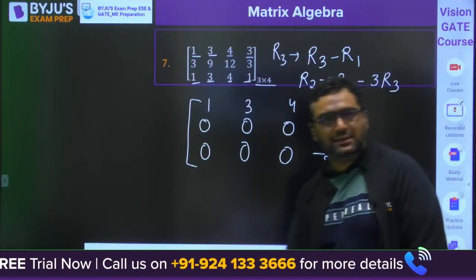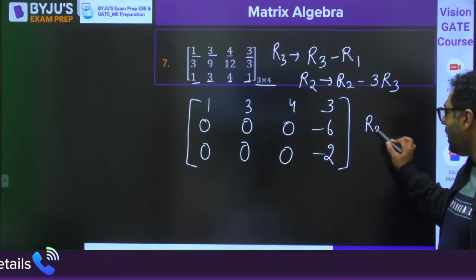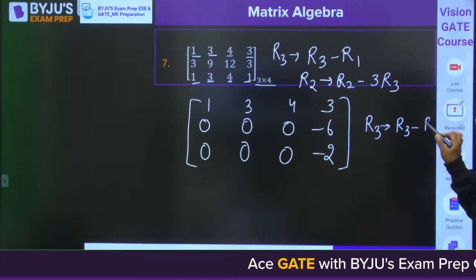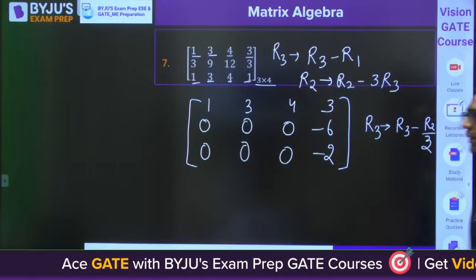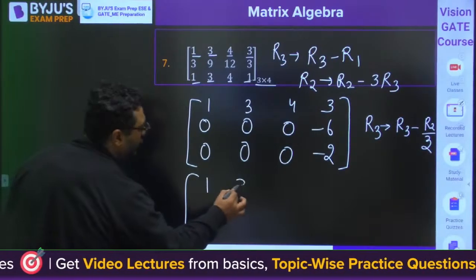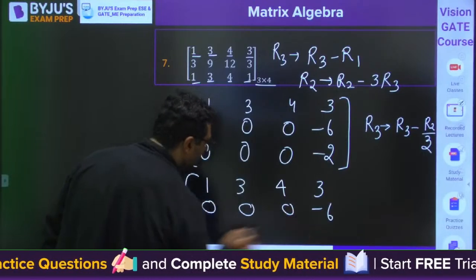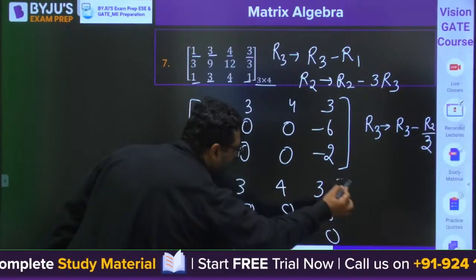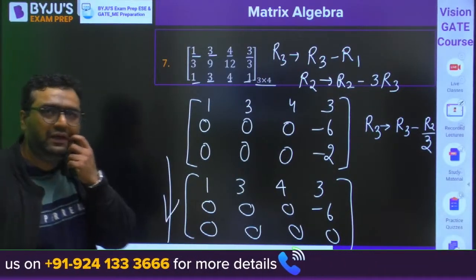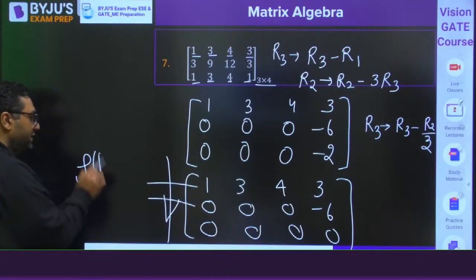So my dear, if you see this, it is still not in row echelon form. So you can say R3 operating R3 minus R2 by 3. When you go for this operation, this is 1, 3, 4, 3. 0, 0, 0, minus 6. 0, 0, 0, 0. This is in row echelon form. The last row is 0. When you go down, the number of zeros is increasing, and you can see there are 2 non-zero rows. So the answer for this is going to be 2.